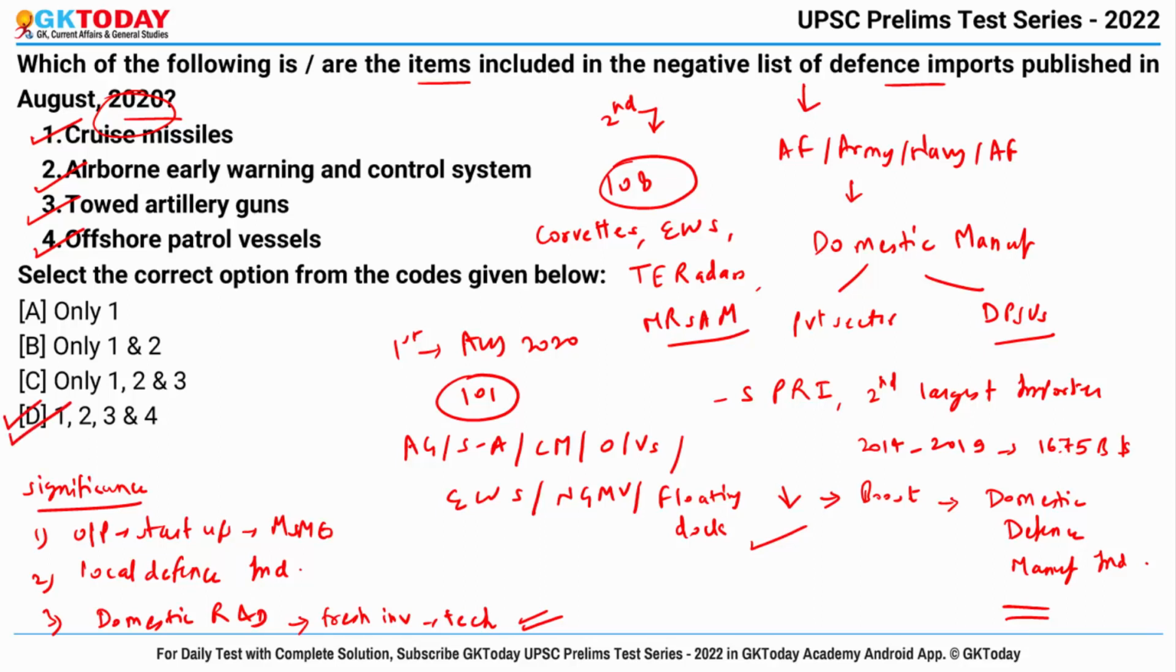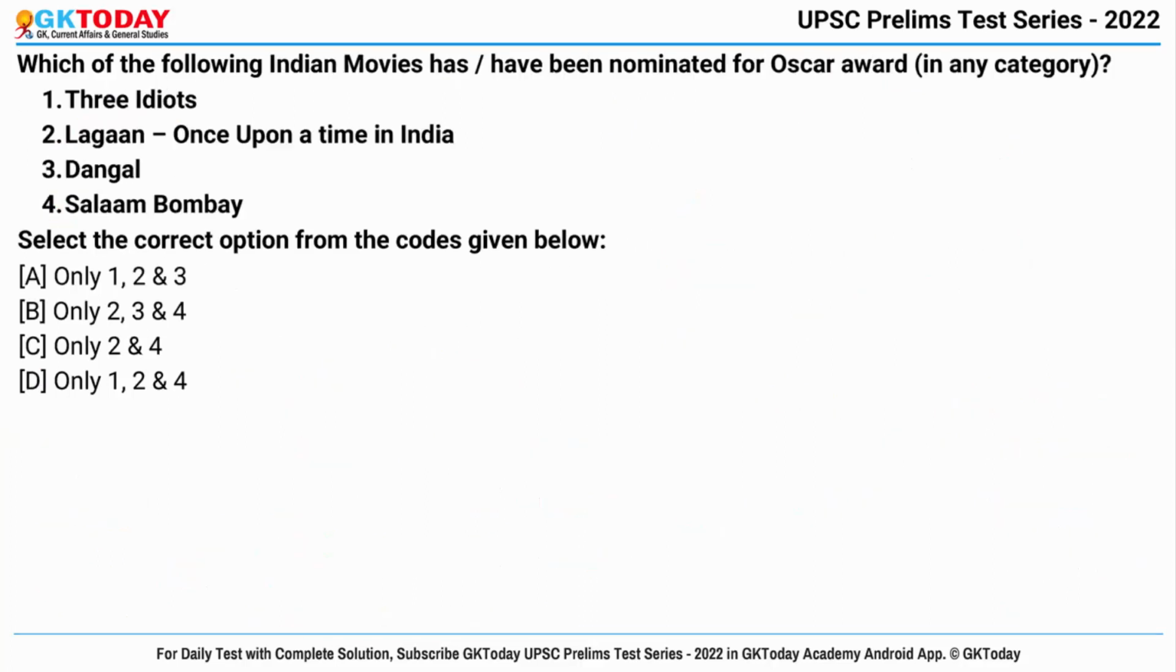So the imports of these 101 defense items was planned to be progressively implemented between 2020 to 2024. And a separate budget has been created with an outlay of nearly 52,000 crore rupees for domestic capital procurement in the current fiscal year. Okay, now question number 2.